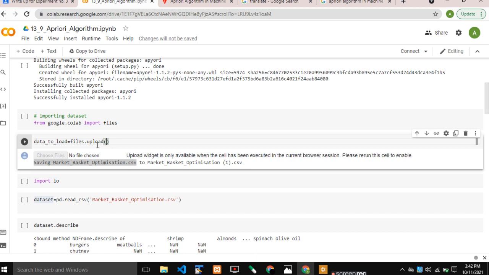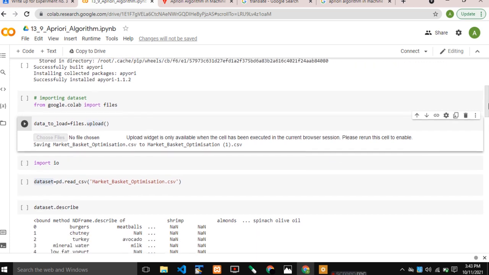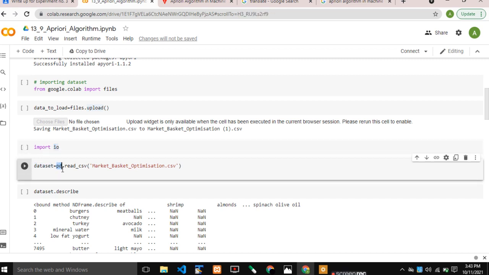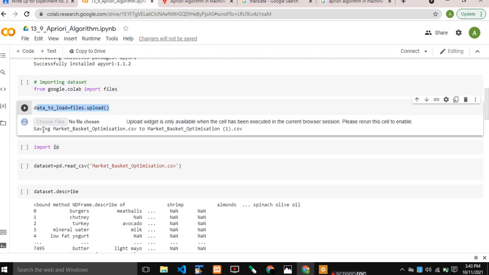With the files upload method, we upload the saved basket file, and after that we import the input and output packages here. With pd.read_csv, the file is read, and after that the data set, the market basket file, is described here.